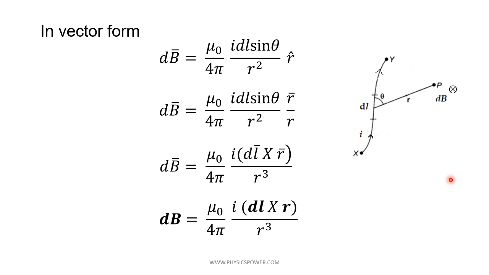So here, according to the right hand grip rule, if you close your fingers by keeping them along dl and closing towards r, the radius vector, then the thumb indicates inward. So here the magnetic induction is inward.